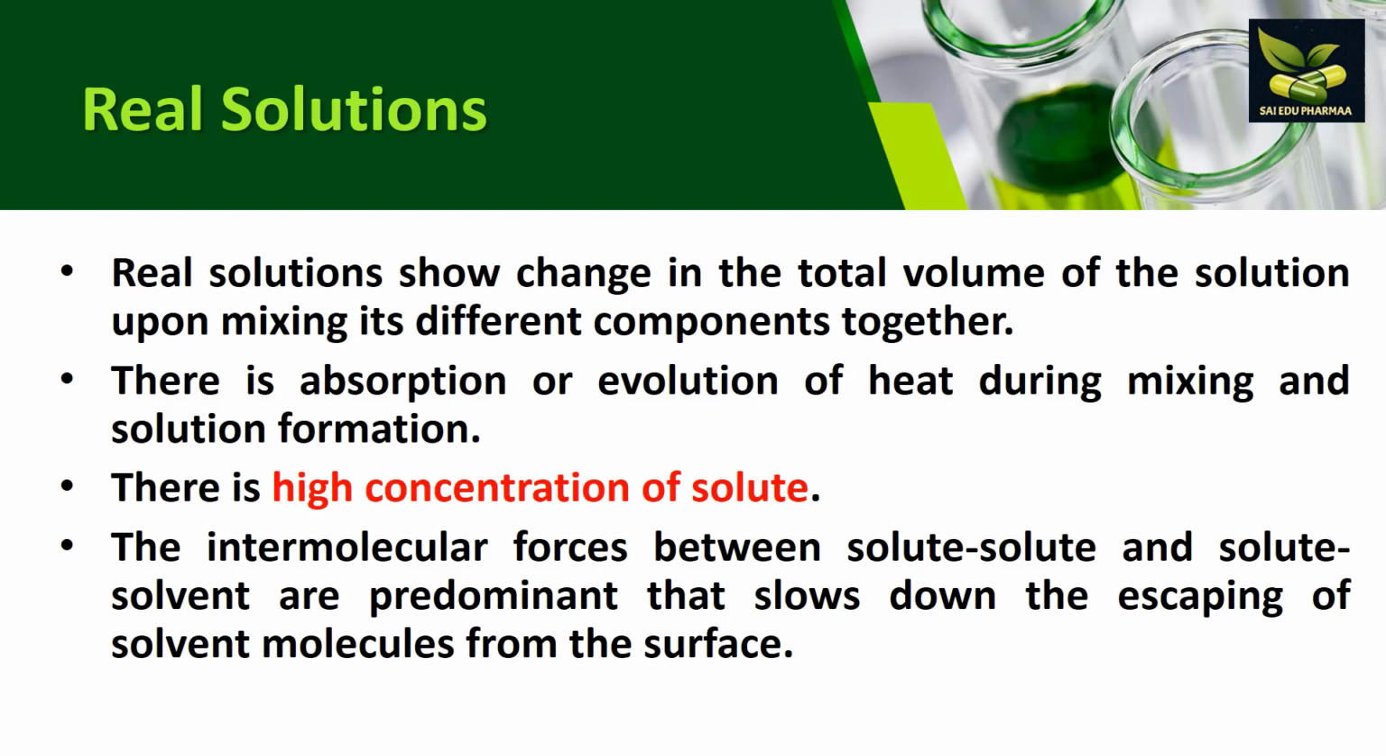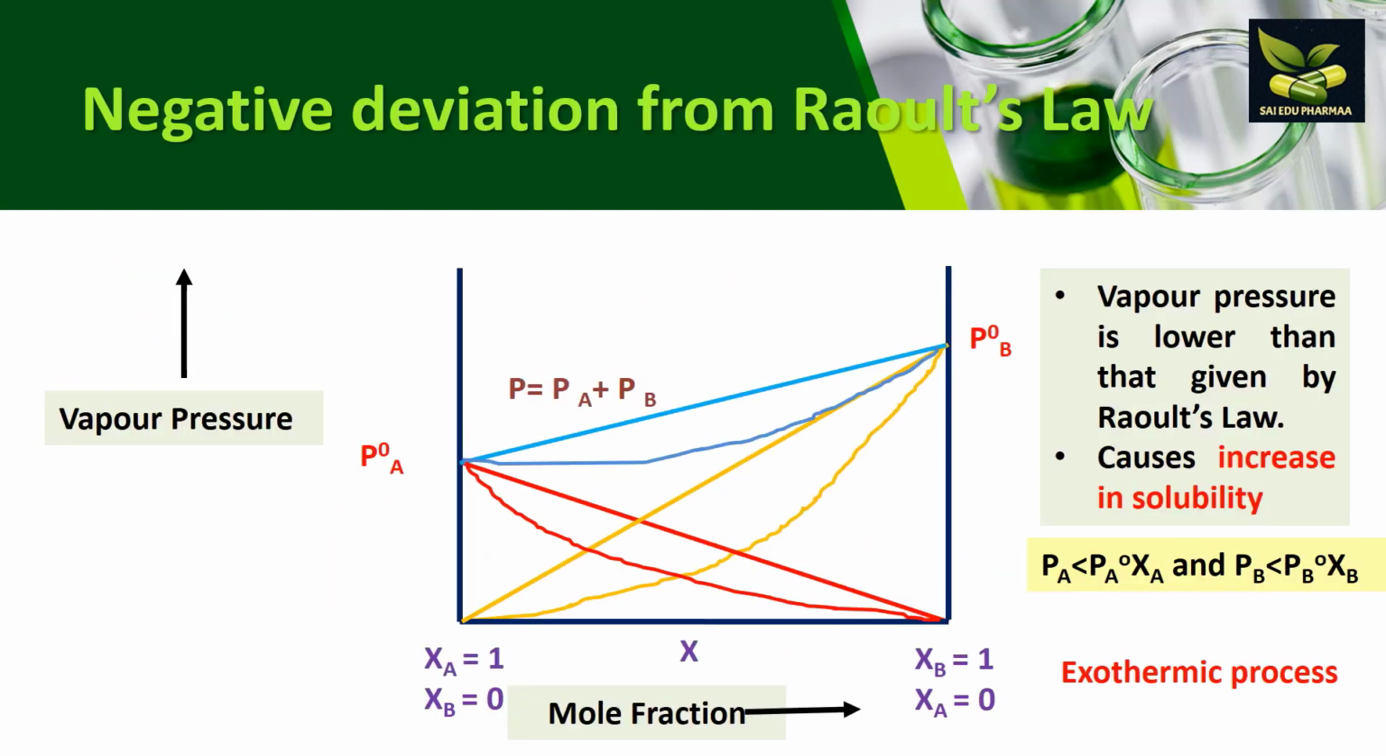There is a change in the results that we have seen in Raoult's law. There will be either negative deviation or positive deviation. First, we will see what the negative deviation is. Here the vapor pressure is lower than that given by Raoult's law. This happens because of an increase in solubility. How there is an increase in solubility, we will be seeing now.